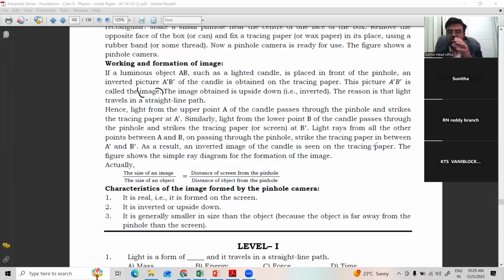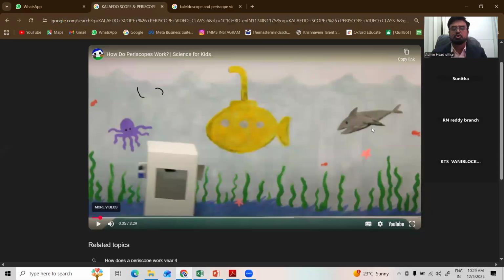When the object is close, the image is also close. When you move the object away, the image also forms far away. So, the characteristics of a pinhole camera image: it is real, formed on the screen. It is inverted, upside down. It is generally smaller in size than the object. The object is large, but the image forms very small. That is called a diminished image. So this is about the pinhole camera and how it works. And you can see a video on this also. I'll show one video on the periscope.